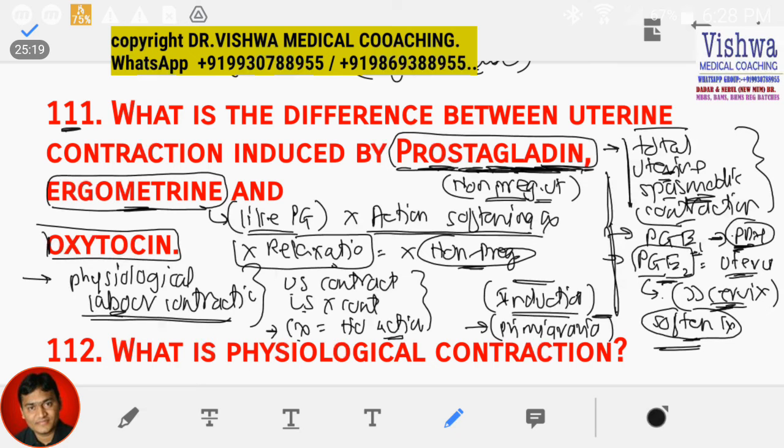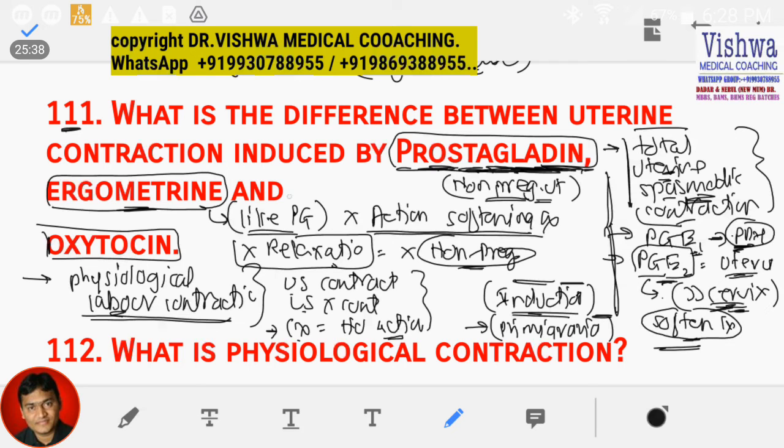PGE2 has got more action on the cervix, so it is used for induction of labor. Don't use PGE1 for induction. It is going to produce intrauterine fetal death. It's going to produce big problems. So PGE2 is usually preferred.